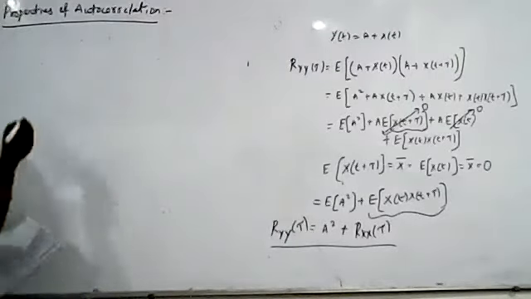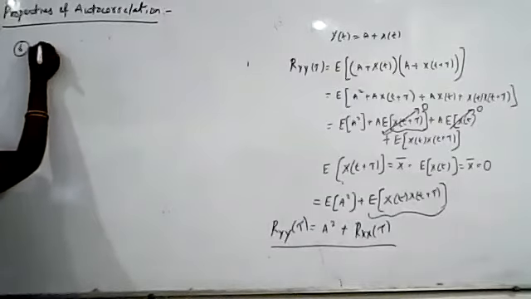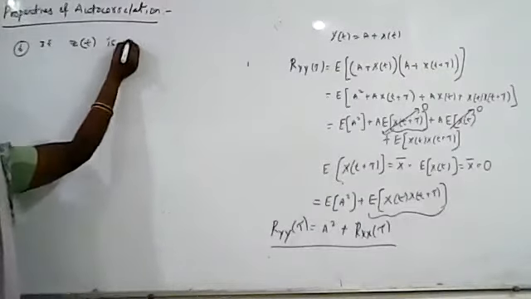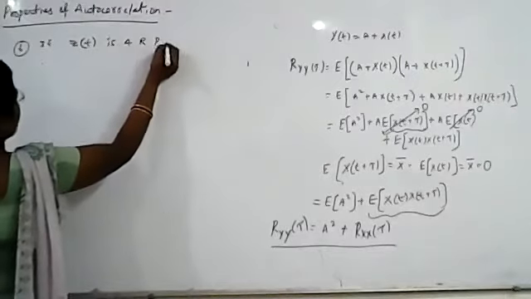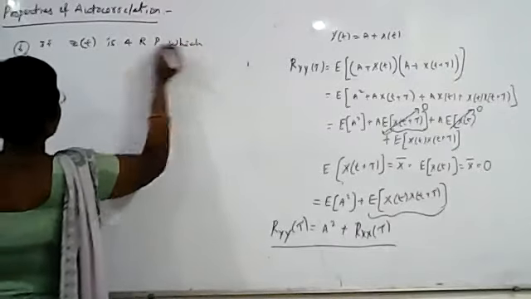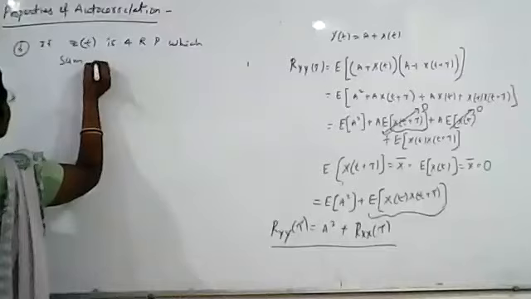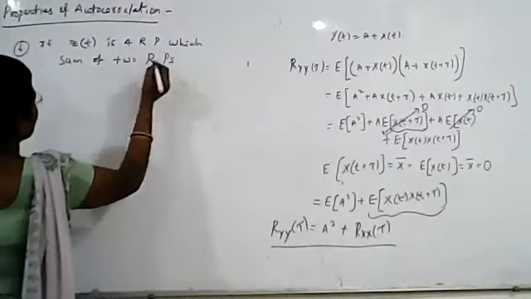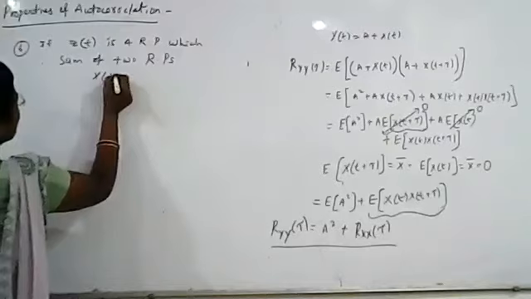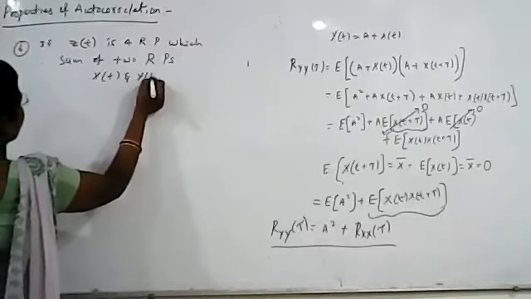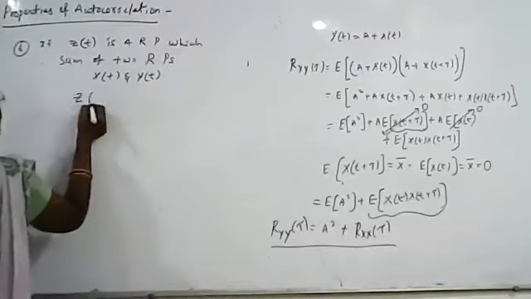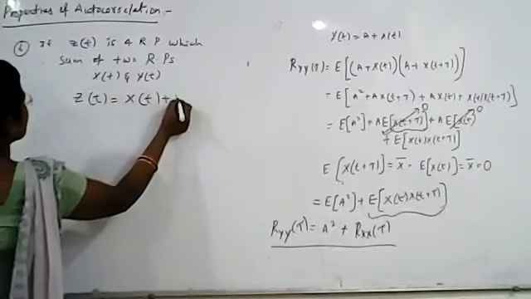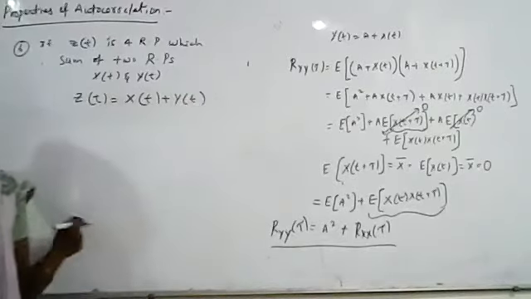The sixth property is that if z of t is a random process which is the sum of two random processes x of t and y of t. What is given? z of t is a random process. It is the sum of x of t and y of t.